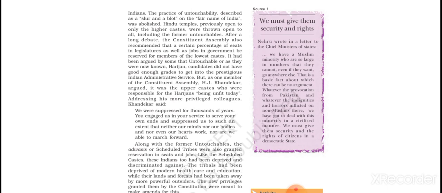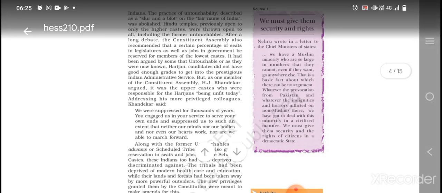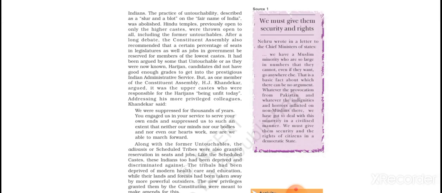Look, as I told you, if the ST candidates or the tribal communities didn't get good marks, still they will get the seats. Even if they have lesser marks compared to the general community or the high caste people, still they will get seats and jobs and all of that.